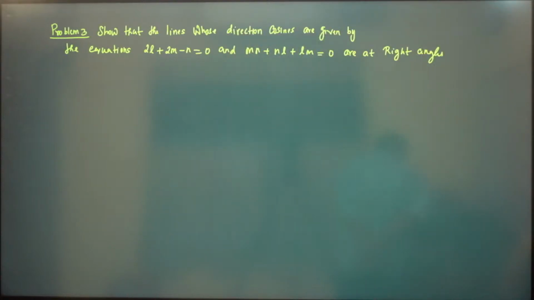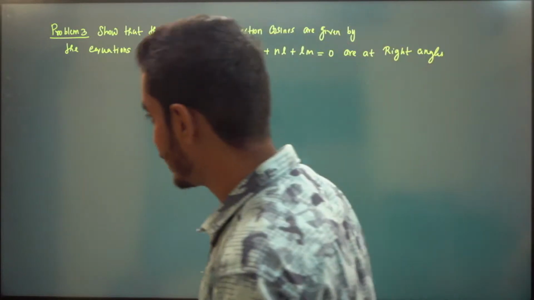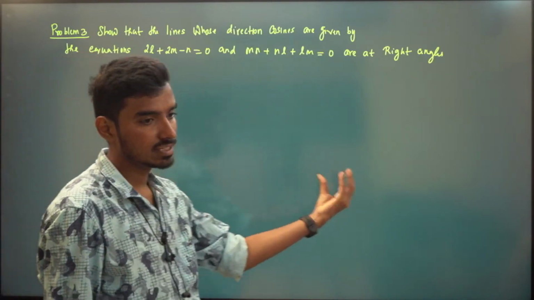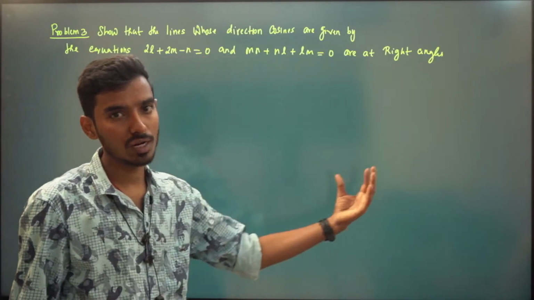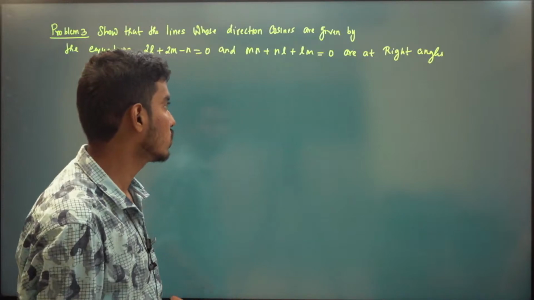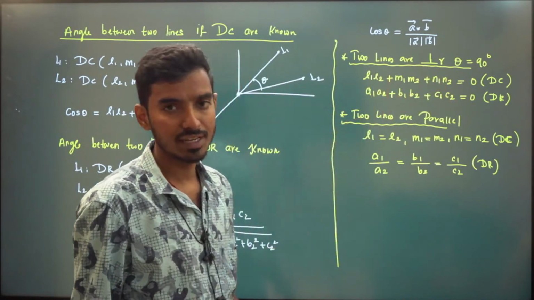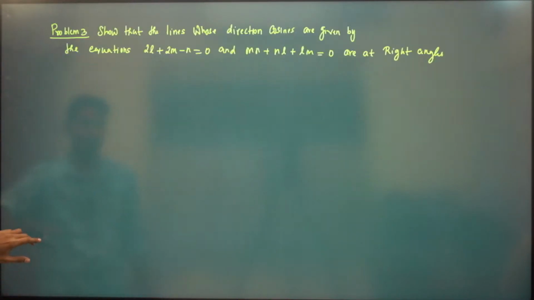Very easy. Yes or no? After that you will have DC of first line, DC of second line, so L1 M1 N1, L2 M2 N2. You just make the dot product, and if this condition is satisfied, then you can say that they are at right angles. Okay.